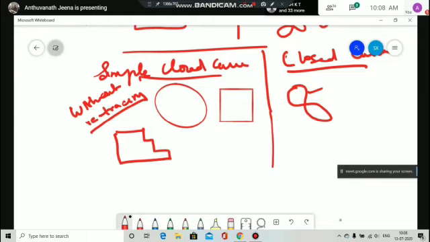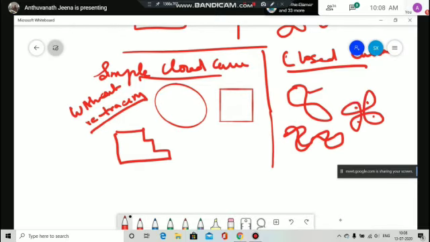A closed curve can be anything which retraces like this, like this. These are all like the rangoli you draw. What is this symbol? Metro. The metro symbol. Is the metro symbol a closed curve or a simple closed curve?